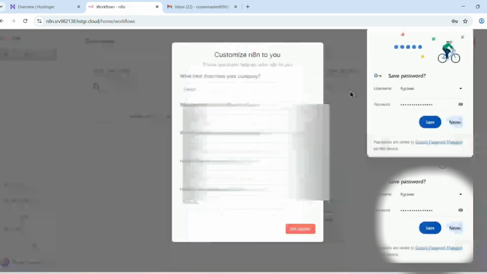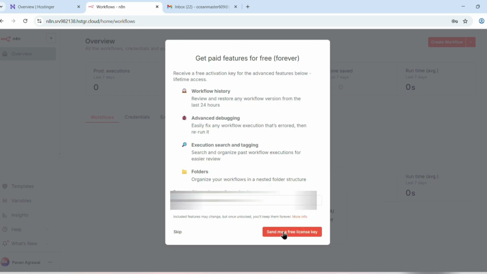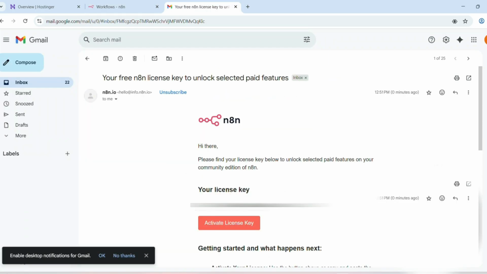These things will be required to log into your N8N. This is a feedback form. You can select anything. It doesn't matter at all. Now press send me a free license key. This is required because this license key will give you all the advanced features free. This is also one of the bonuses you get when you buy the hosting from Hostinger. Now you will receive the license key in your email, and the license key is blurred. I am copying the license key.